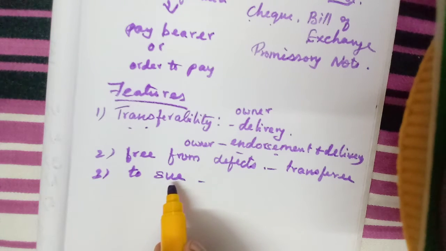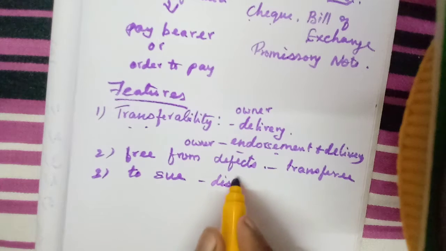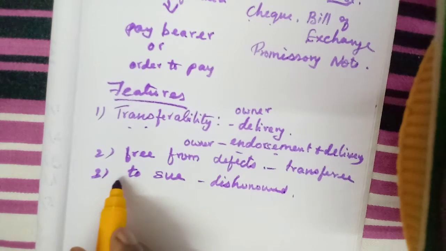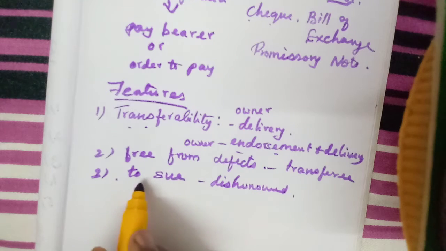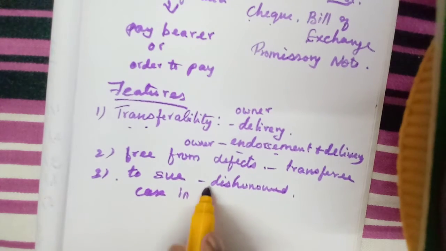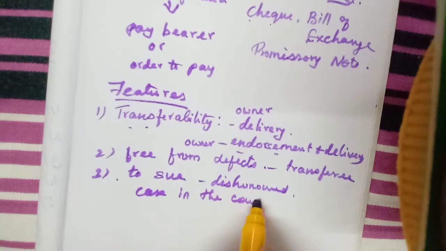If there is not enough money in my account, the check will be dishonored, isn't it? Then the transferee has the right to file a case in the court. That is called sue.